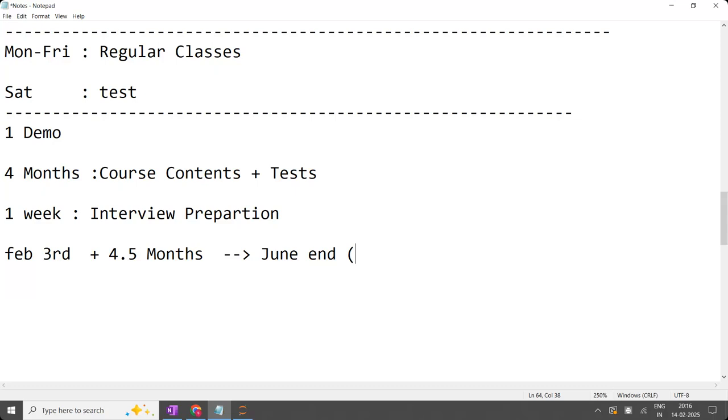Because if my students get more placements, automatically for me the demand will be more. The more number of students will join in my course, automatically I can demand more salary in Naresh IT. Point is very simple. Everything is open.